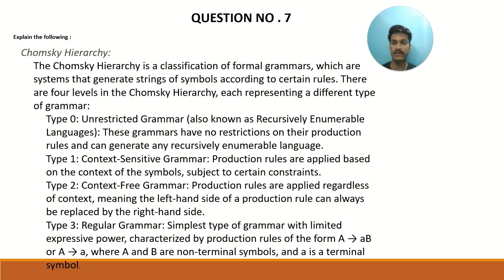Type 2 is context free grammar. Production rules are applied regardless of the context, meaning the left hand side of the production rule can always be replaced by the right hand side. Type 3 is regular grammar, the simplest type of grammar with limited expressive power, characterized by production rules of the form A → aB, where A and B are non-terminal symbols and a is a terminal symbol.